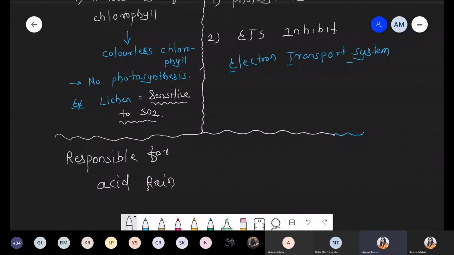And for the same reason, please write down, I'm giving just a tick here. Again, nitrogen oxide is also responsible for acid rain.